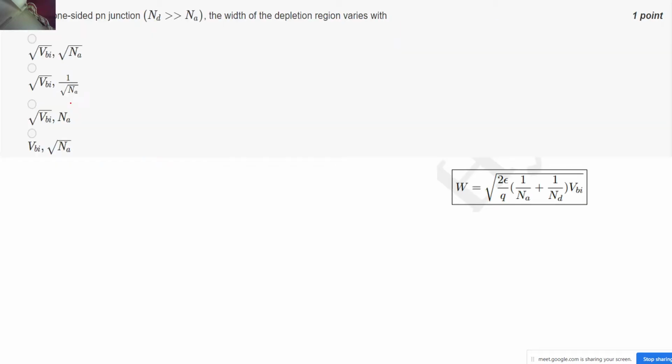Yeah. So now this is again a small question. We have a one-sided junction, and they have asked us how the width of the depletion region will be varying, right? Since it's a one-sided junction, ND is going to be very high compared to NA. So since ND will be higher, this 1 by ND will be very less, correct? Since this term will be dominating, W will be directly proportional to 1 upon root NA, and it will be proportional to root VBI, correct? So what is the correct option? We have root VBI over here and root 1 upon NA over here. So that option will be correct, right?